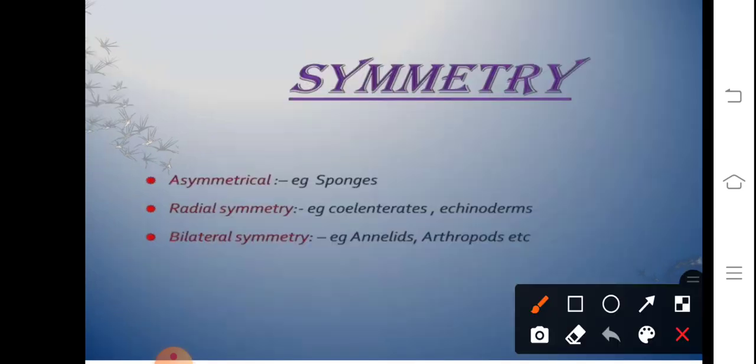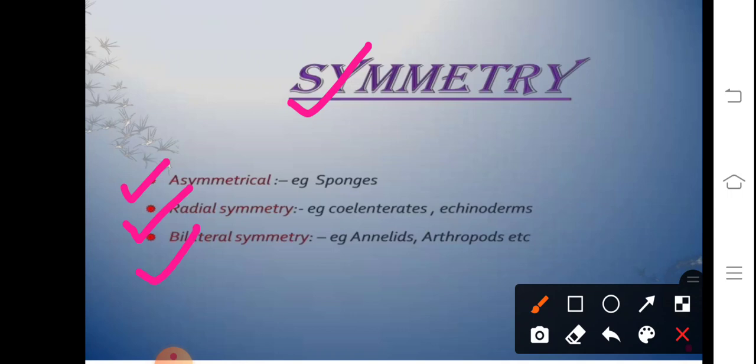Talking about the next characteristic, that is symmetry. Organisms exhibit three types of symmetry. They could be asymmetrical, they could exhibit radial symmetry, or they could be bilaterally symmetrical in nature. The organisms that cannot be divided into equal halves through the median plane are referred to as asymmetrical, example sponges.